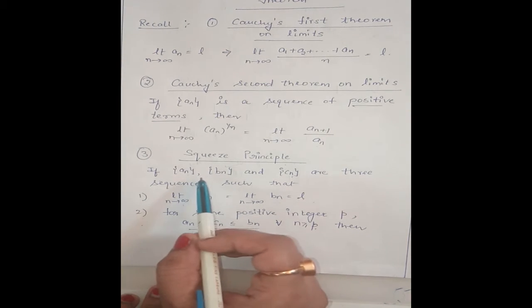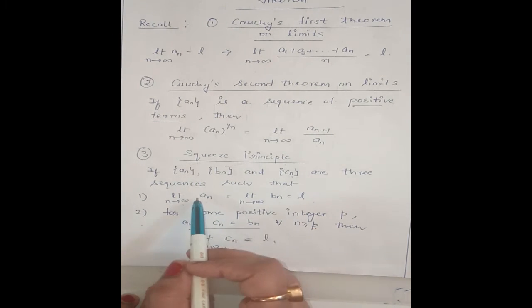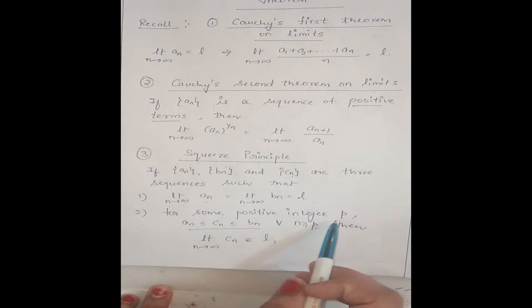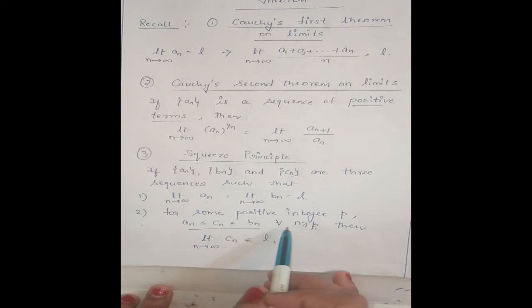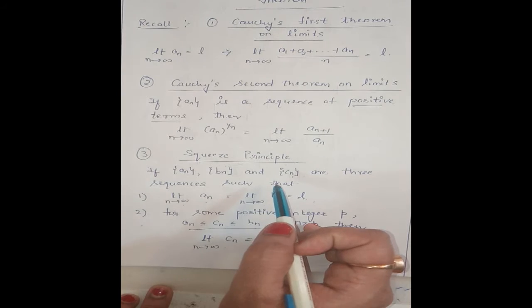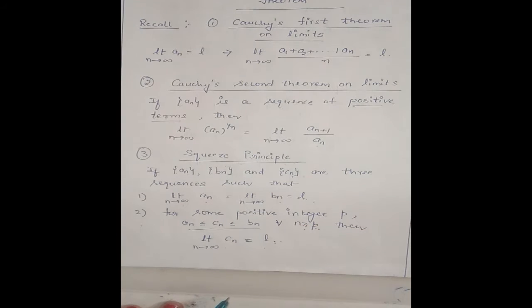If we have three sequences an, bn, cn such that limit an and limit bn is equal to L, and for some positive integer we have this inequality for every n greater than or equal to p, then this limit cn is also equal to L. This is squeeze principle. We have already done the proof of all these three theorems. Now here I am going to discuss problems related to these three theorems.